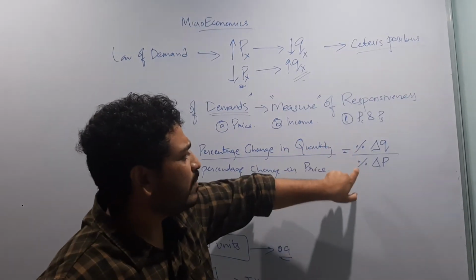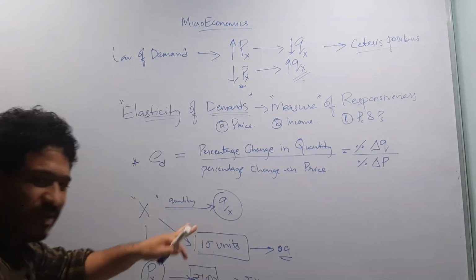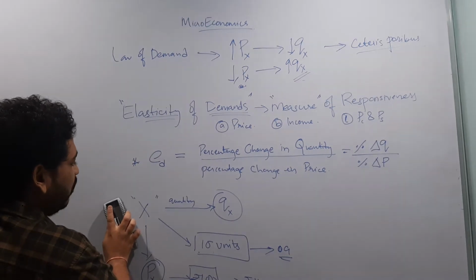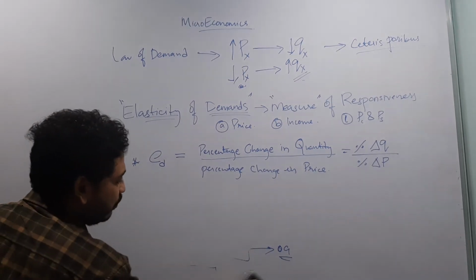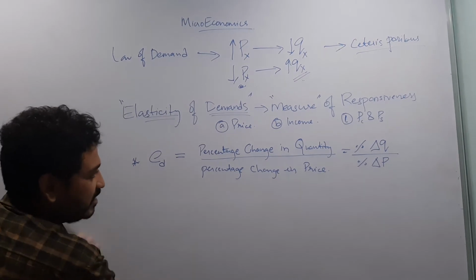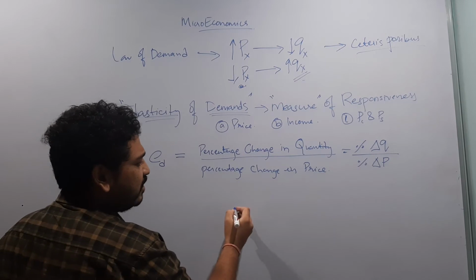Now let us look at mathematically how these percentage changes can be written. I hope the example is pretty much clear. I am not going to use a lot of numbers, but I will give you an algebraic sense of how percentage changes look.